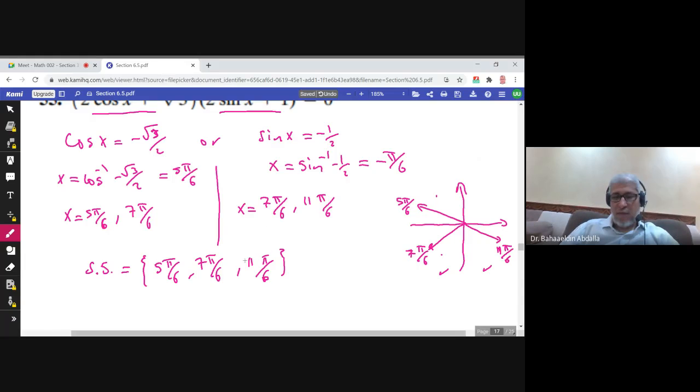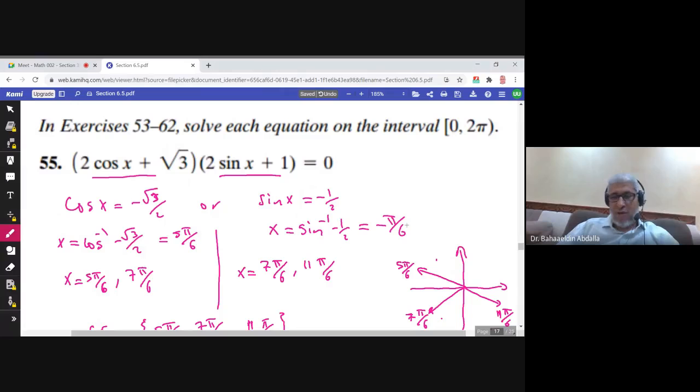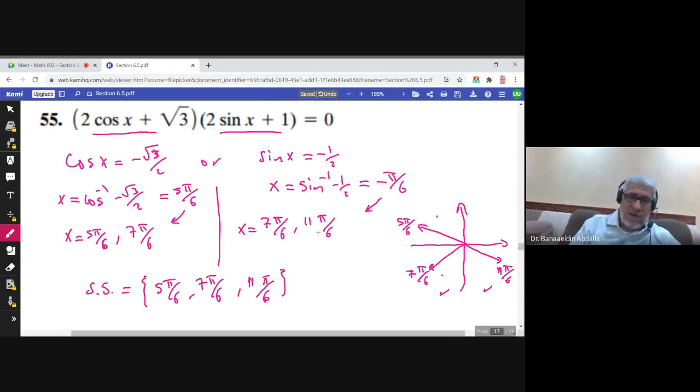Notice that negative pi over 6 is not accepted as a solution because it does not belong to this interval from 0 to 2 pi. That's why you don't depend on the calculator. The answer of the calculator may be a solution and may not be a solution, like here.